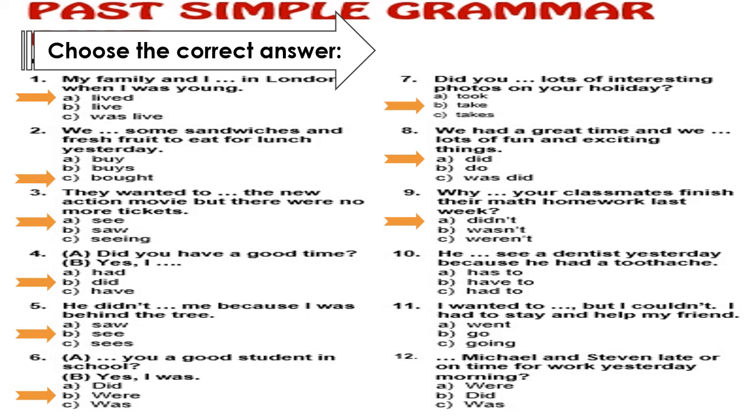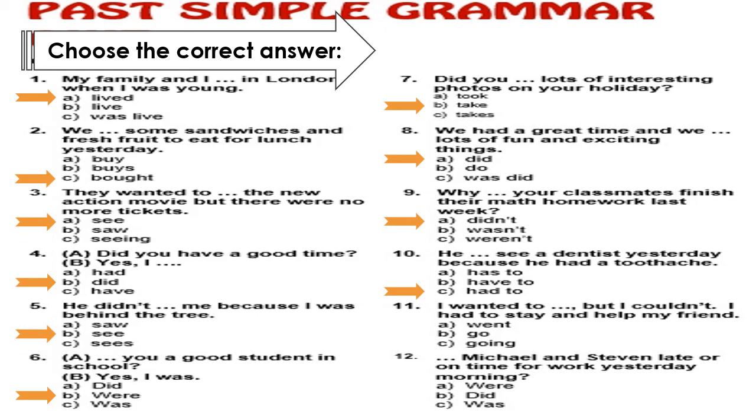Number 10, "He see a dentist yesterday because he had a toothache." Here, yesterday, a keyword of the past simple. And again, we used had as a past simple verb. So I will use as well a past simple verb. Okay, A has, it's a present. No. B have, it's a present as well. No. So I will use what? Excellent. I will use had to. And had to is the past verb of which verb? Yes, it's a past verb of the verb have. Have to became had to in the past simple.